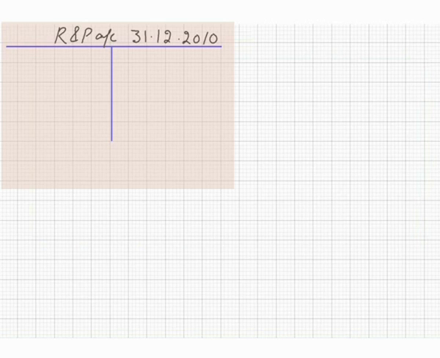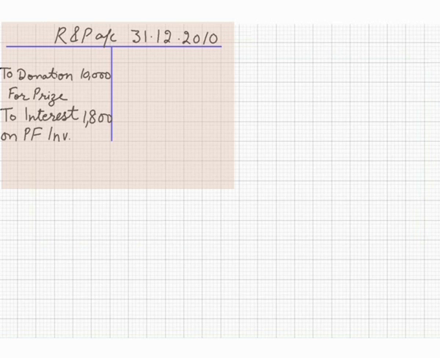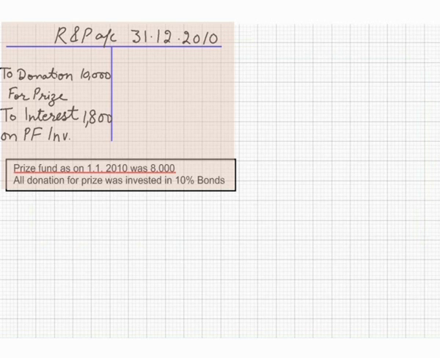This is the receipts and payments account of a cricket club as on 31st December 2010, and on debit side there is donation for prize rupees 10,000 and to interest on prize fund investment 1,800. Prize fund as on 1st January 2010 was 8,000 rupees, and all donations for prize are invested in 10% bonds. These are the additional information for us. This is the donation for prize. This is the specific donation.